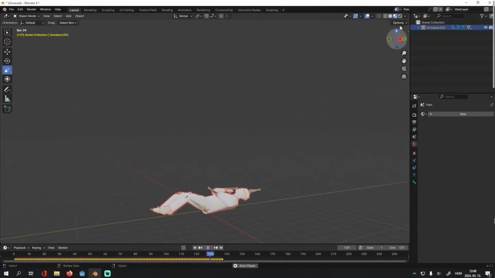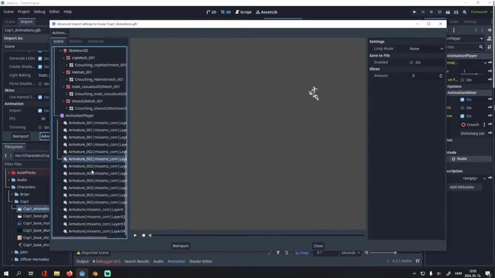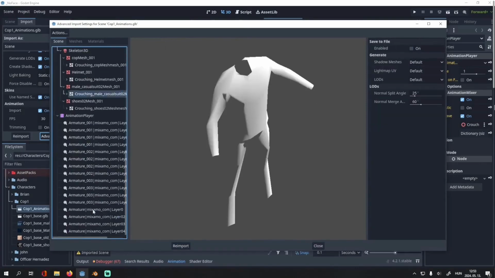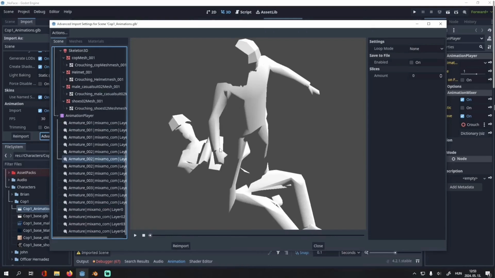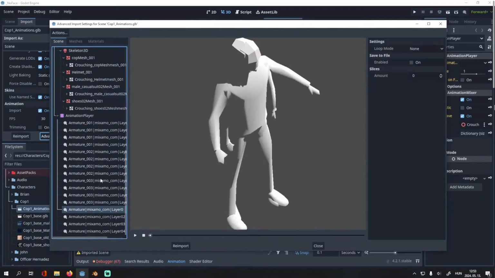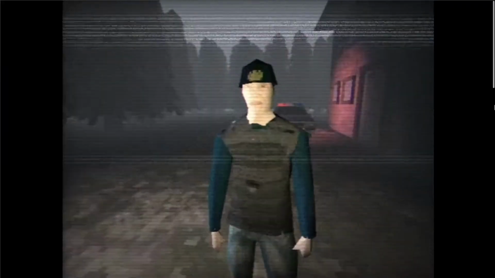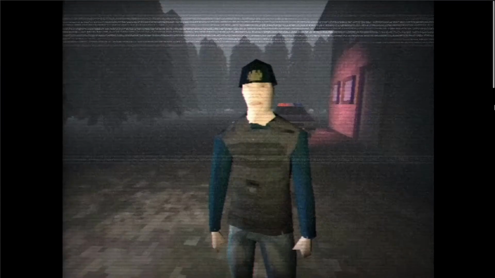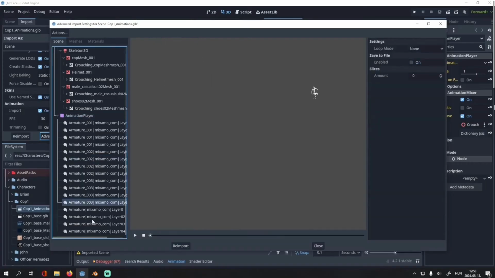It wasn't that easy importing them in Godot, however. As you can see, it exported multiple meshes at the same time, I don't know how. But I managed to fix it by making all but one mesh invisible. I know that's not really a fix because they are still there, but the player can't see them.